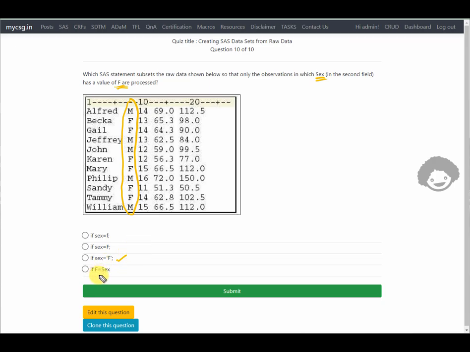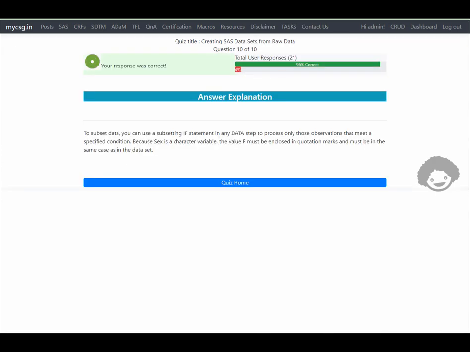If we had quotes around this, F is equal to F, that would also have worked, but we do not have quotes here. On the second option we do not have quotes around it. On the first option also we do not have quotes, and we have a lowercase f here. When we do not specify it within quotes, it assumes that it is comparing the values from the sex variable with a variable named F, but we want to subset the records based on the value F, not based on the values present in a variable named F. So the third option is the correct one. Let us see if that is the case. It says our response was correct.